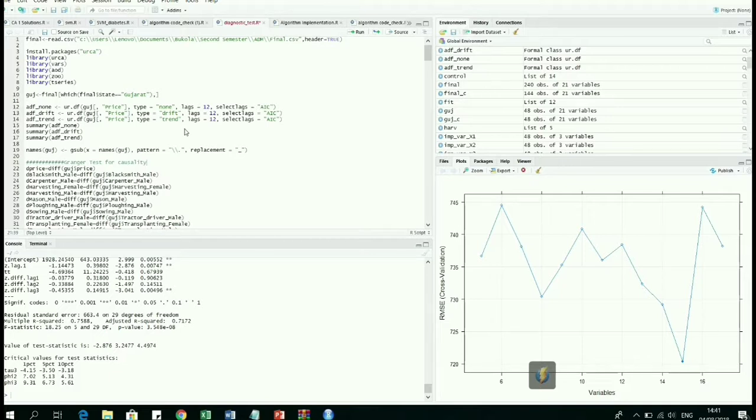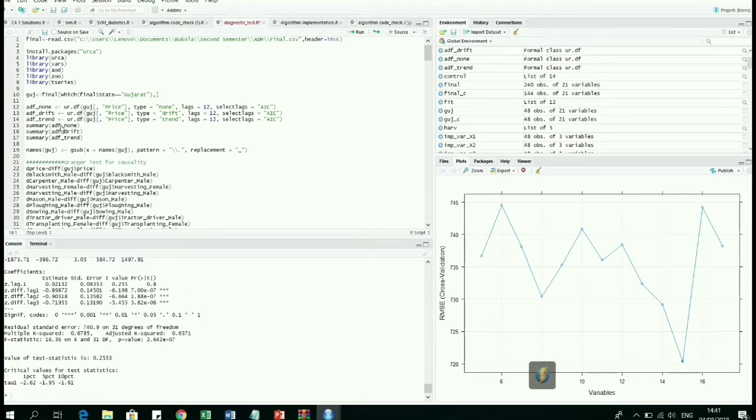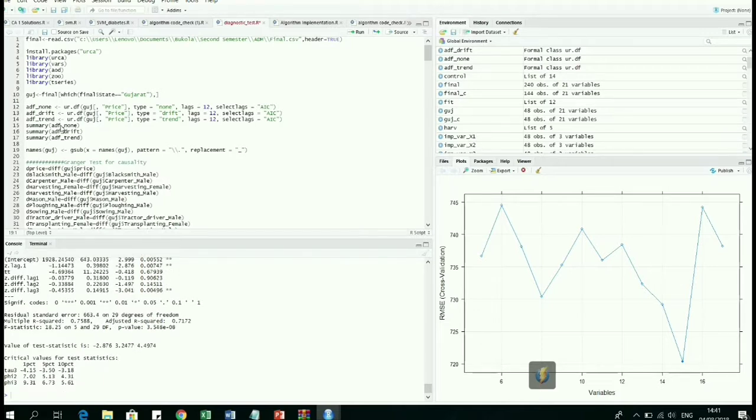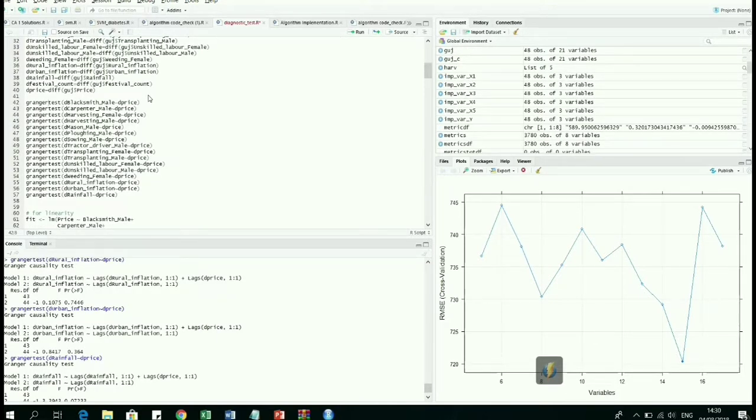There are three tests that we've performed: the unit root test using the augmented Dickey-Fuller test, then the Granger causality test, followed by the linearity test. The augmented Dickey-Fuller test basically checks whether we have stationarity in the data, and the results show that the data is non-stationary.